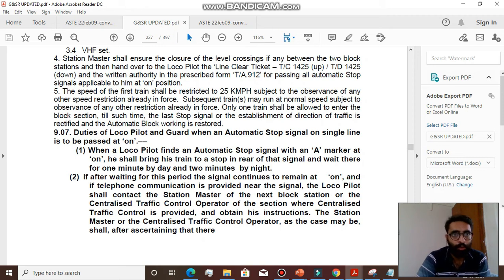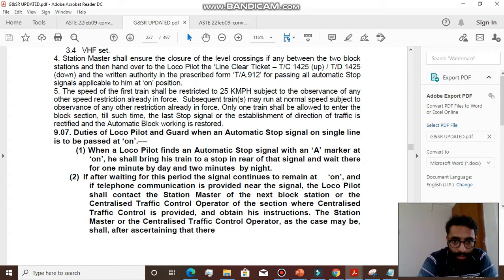So first of all, whenever an automatic signal with an A marker is on, the first thing that the loco pilot has to do is stop in rear of that signal and wait there for 1 minute by day and 2 minutes by night.